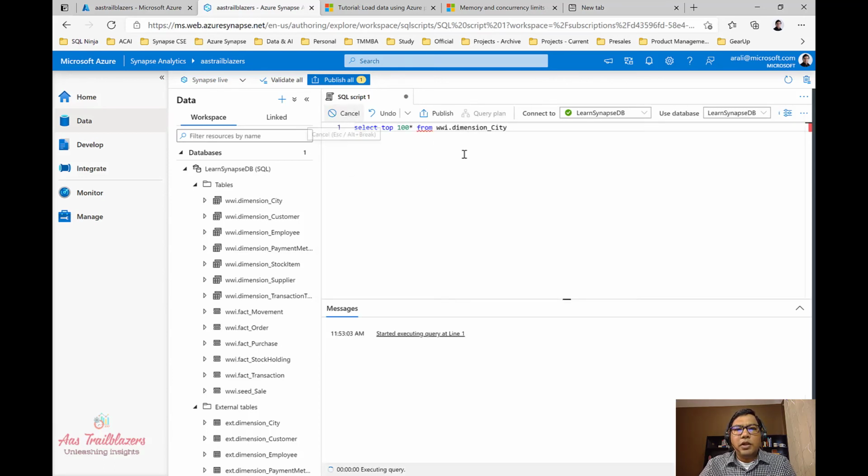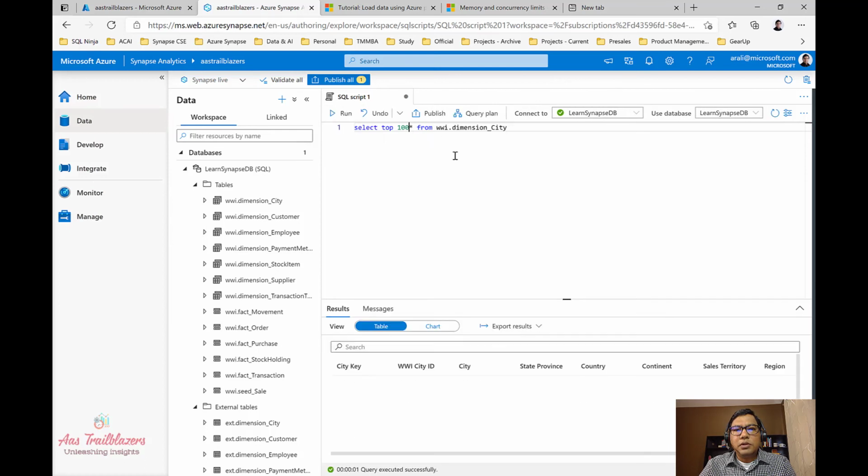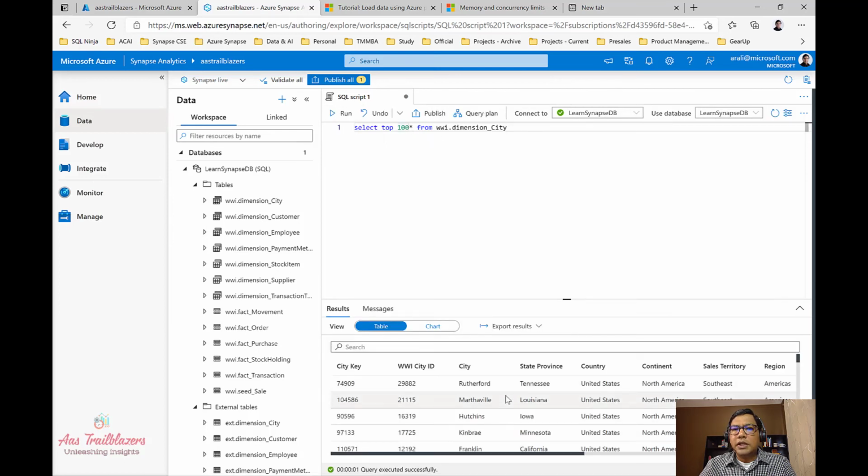Run this, and we can see the data here. So this way you can keep on adding SQL scripts in the browser experience in Synapse Studio. Once you have made the changes, you can save these changes by clicking on publish. So this is about databases on the data page.